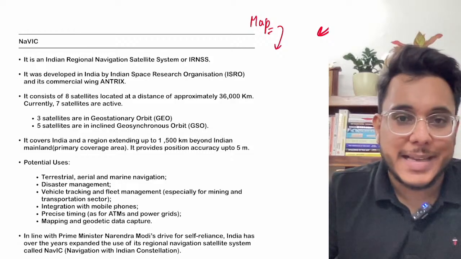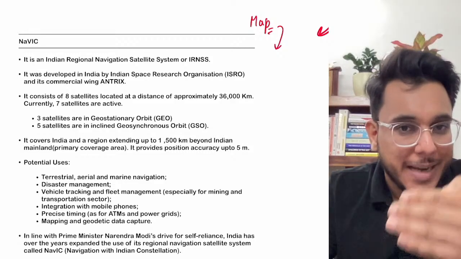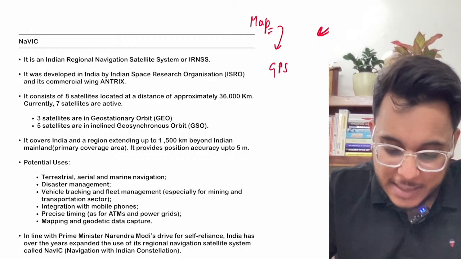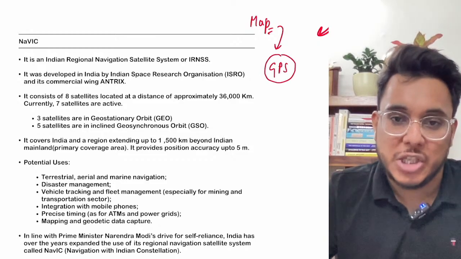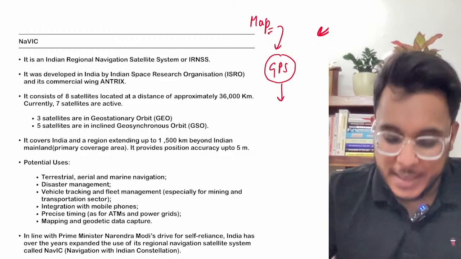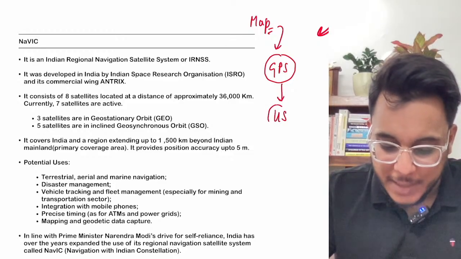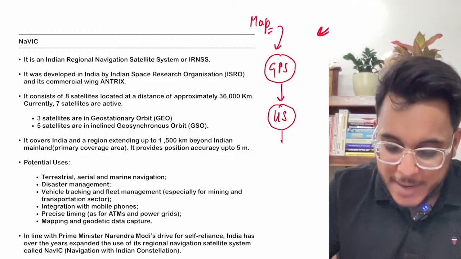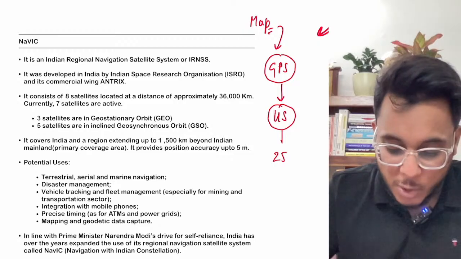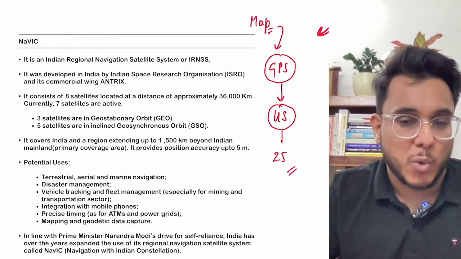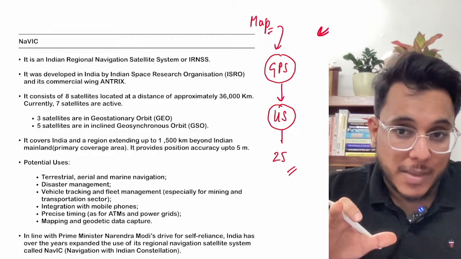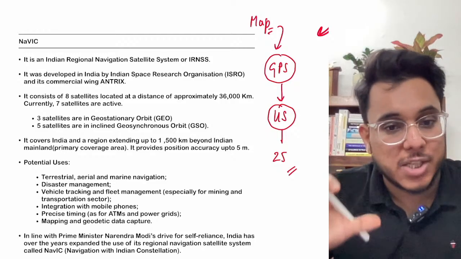Now when we talk about Google Maps and Apple Maps that you are having, they are based on the GPS, that is the Global Positioning System. This Global Positioning System is a US setup which is based on 25 satellites, and on that basis the information is provided. So today we are using GPS for our map related purposes, which is a US established setup.